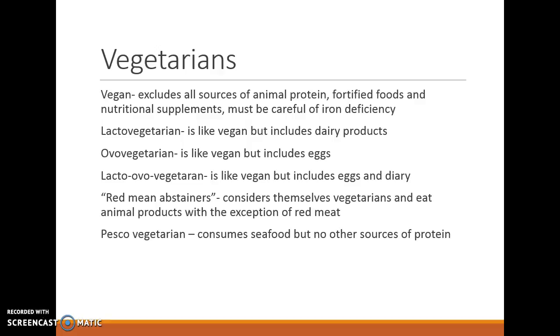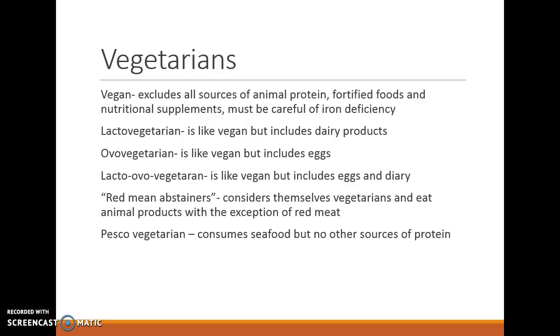A lacto-vegetarian is somebody that does include dairy products in their diet. An ovo-vegetarian includes eggs, and a lacto-ovo-vegetarian is like a vegan but includes eggs and dairy.